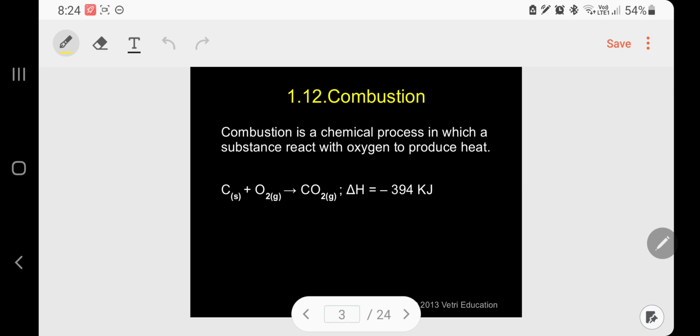Combustion is a chemical process in which a substance reacts with oxygen to produce heat. A specific simple example: formation of carbon dioxide. That is, 1 mole of carbon and 1 mole of oxygen react to produce 1 mole of carbon dioxide. The delta H value in this reaction is minus 394 kilojoules, so we call this an exothermic